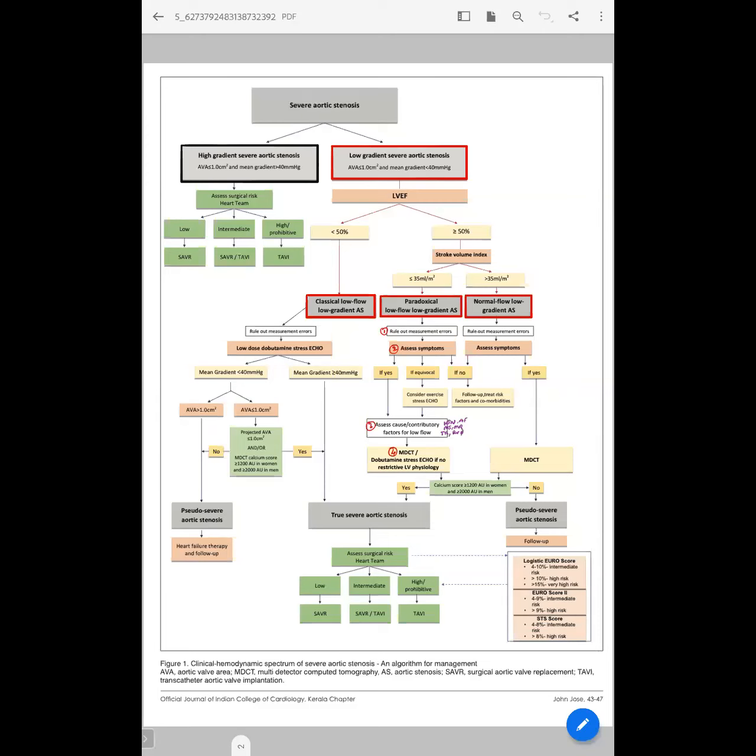Coming to this complete overview of severe aortic stenosis. Severe aortic stenosis can be classified as high gradient severe aortic stenosis, that is normally described, and the other entity is low gradient severe aortic stenosis.